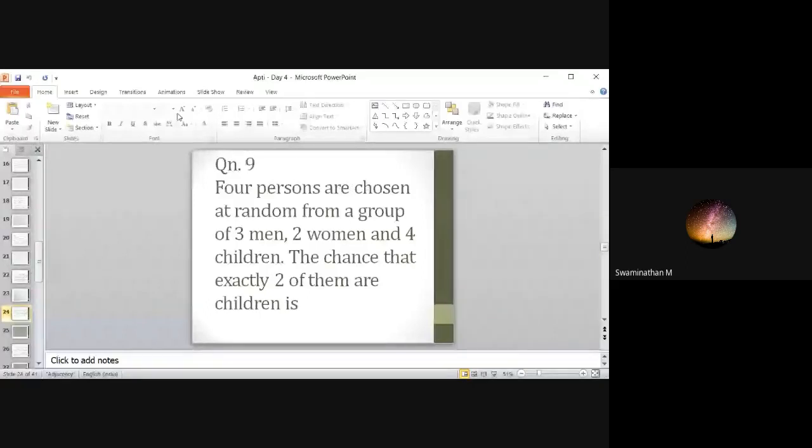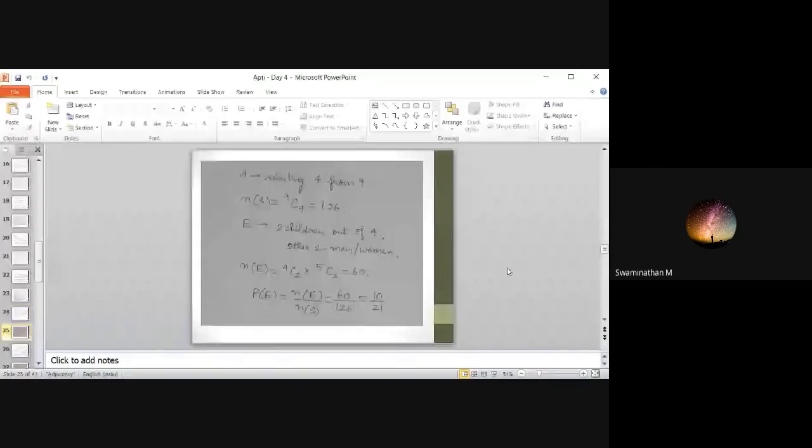10 by 21. Any other answer? Sample space, selecting 4 from 9. You have to select 4 from a group of 9. So 9C4, this is your sample space.